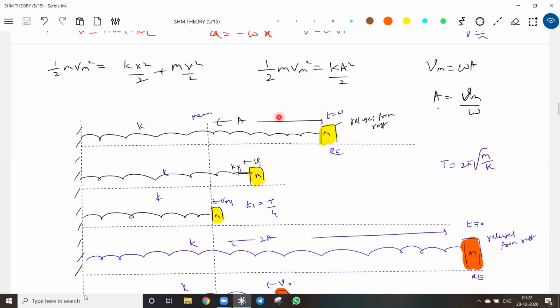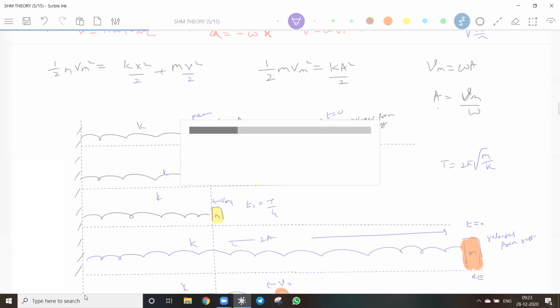So shall I say SHM is a motion which obeys the law of conservation of mechanical energy, because the overall mechanical energy remains the same. In simple harmonic motion, the body will describe a motion such that its mechanical energy will be conserved.